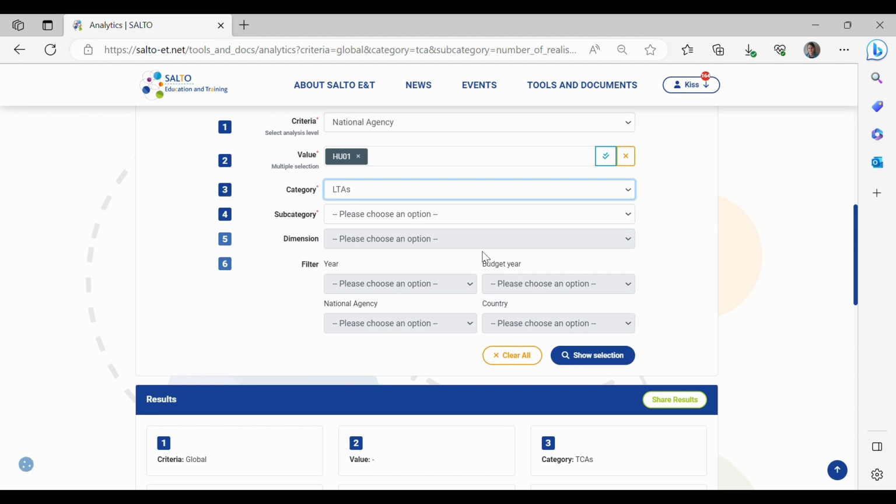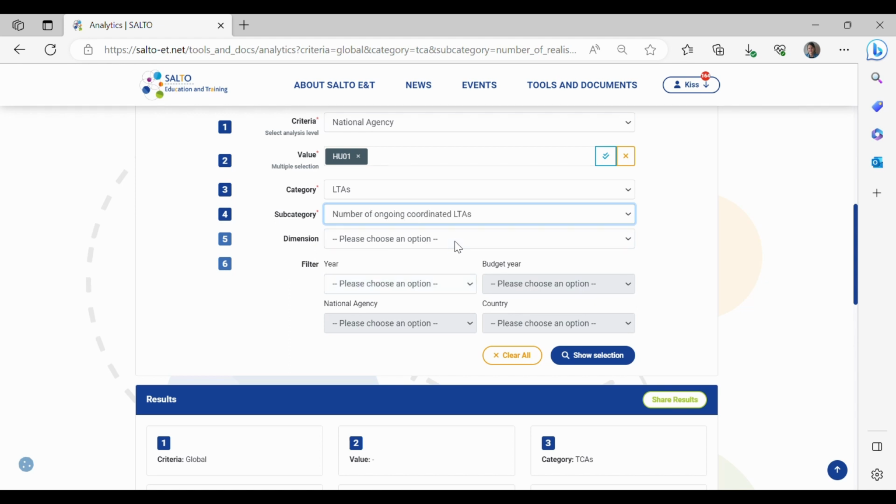The subcategory is the number of ongoing coordinated LTAs. Here you can also see these subcategories, and as I mentioned, the glossary will contain all the most frequently used expressions for your disposal.